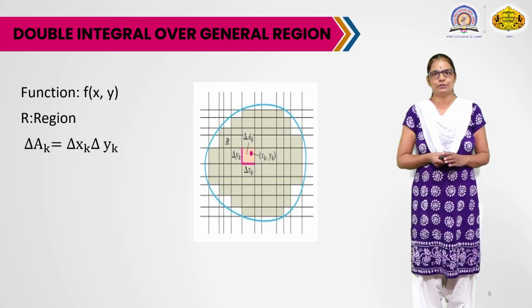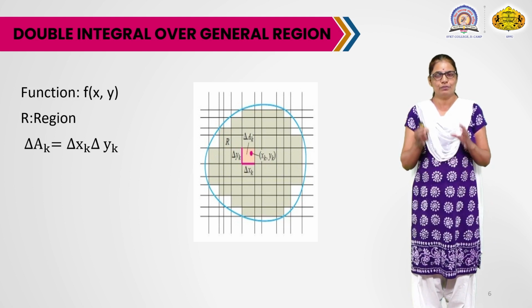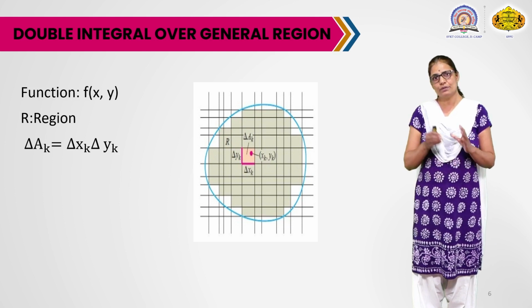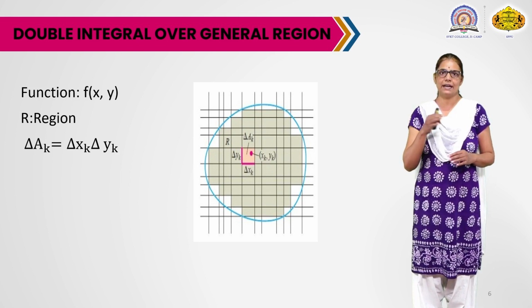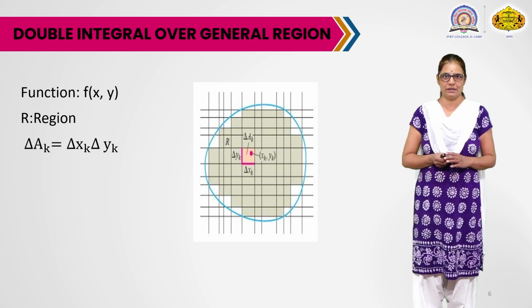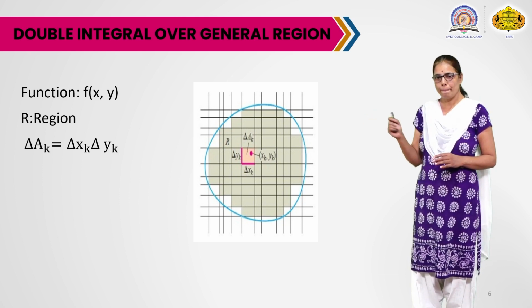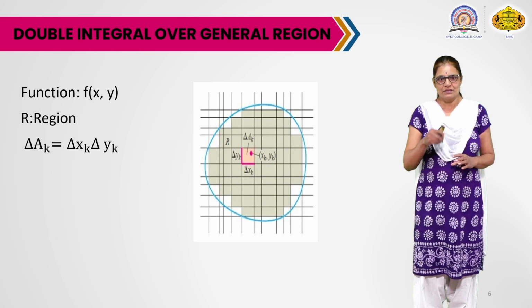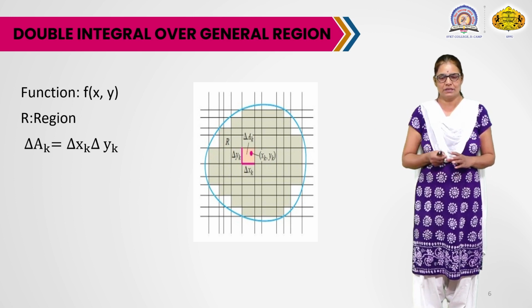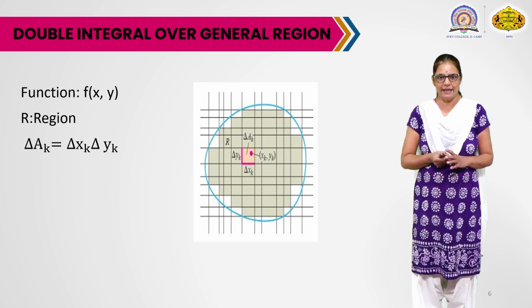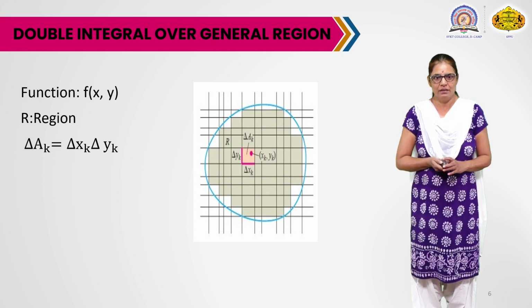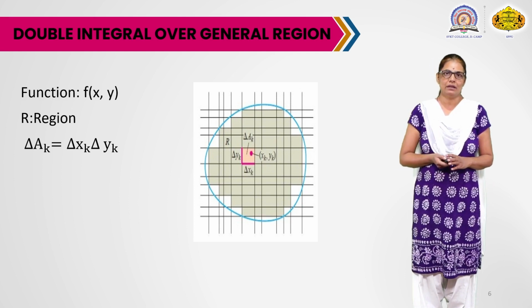Now here first we have to divide this region into sub-regions by drawing vertical and horizontal lines as shown in the figure. This is our figure. Now suppose we consider one sub-rectangle here, and in this sub-rectangle we consider one point.